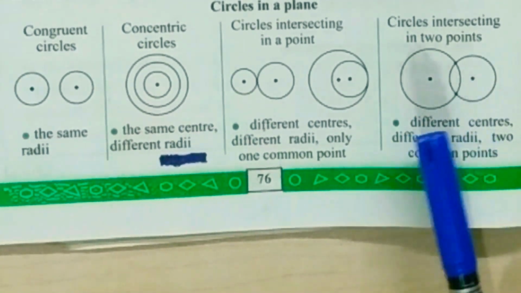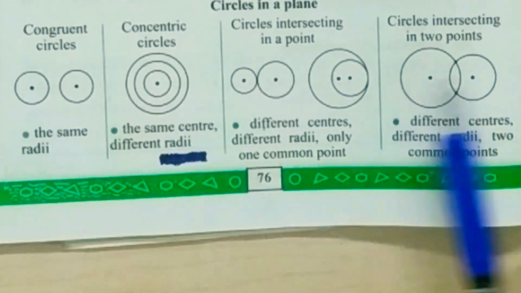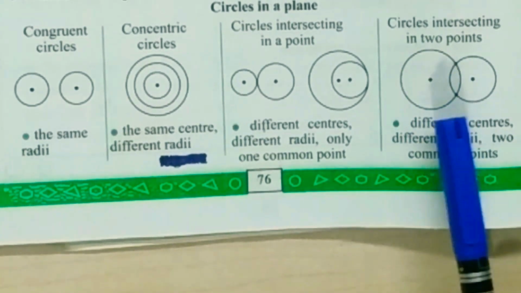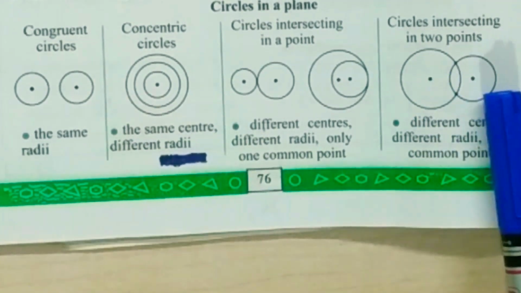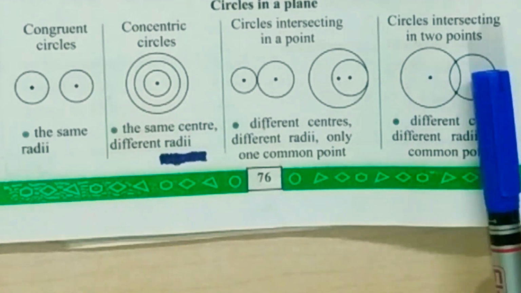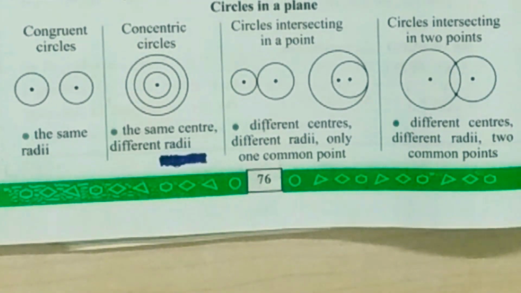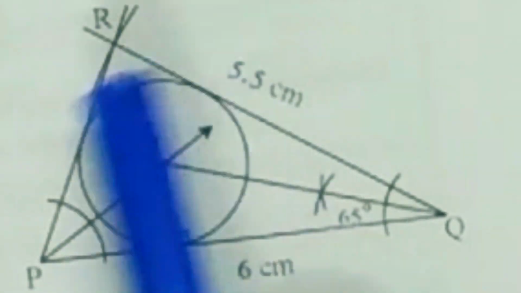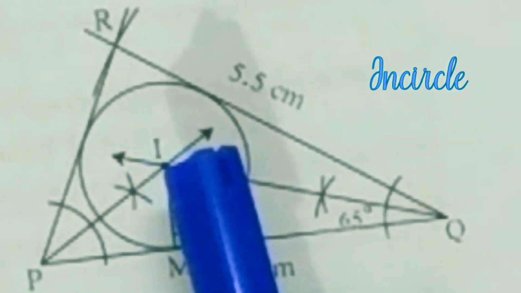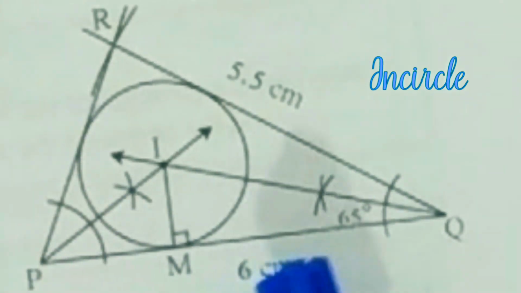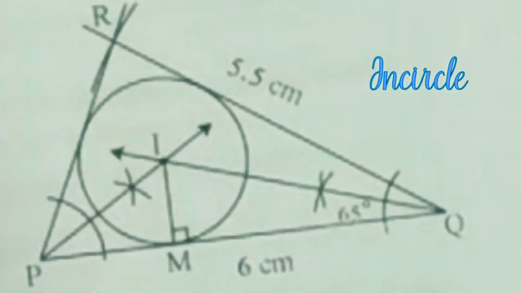Circles which have different centers, different radii and two common points are called intersecting circles. The circle which touches all the sides of a triangle is called the incircle of the triangle, and the center of that circle is called the incenter of the triangle.